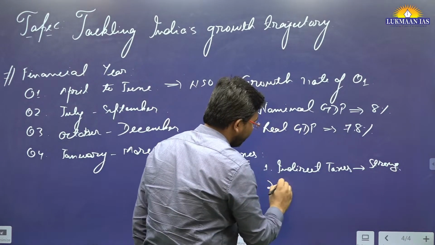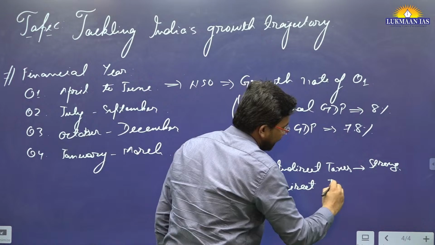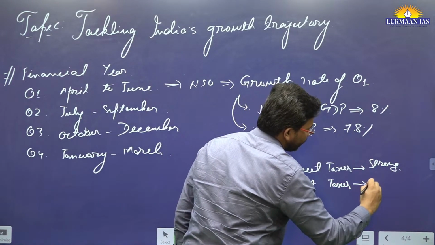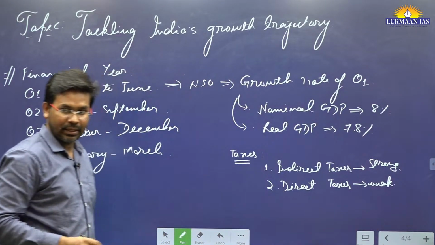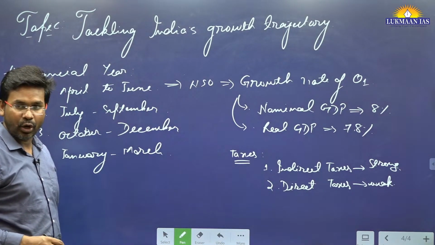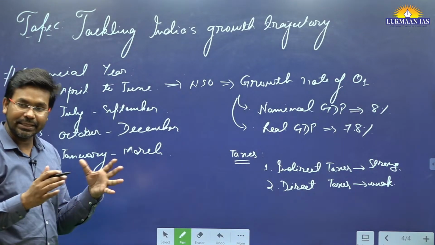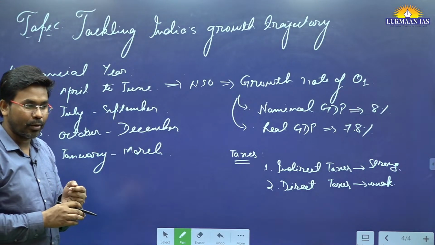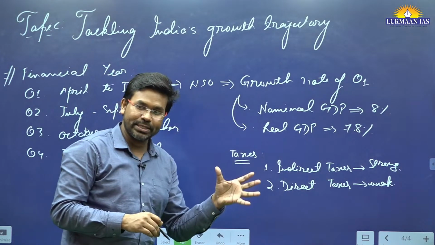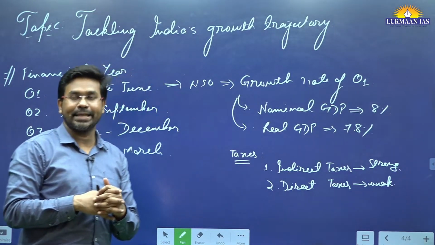but if I talk about direct taxes, it has been weak. I mean, receivable from direct taxes has been weak. And this has been because of multiple factors in the Indian economy. So there are uncertainties in various sectors in the Indian economy that are associated with troubles in the international market.